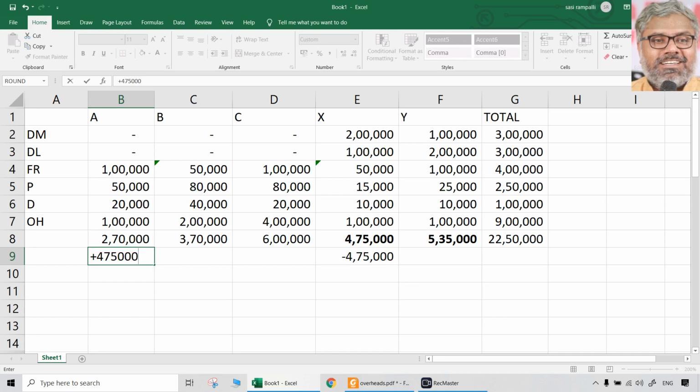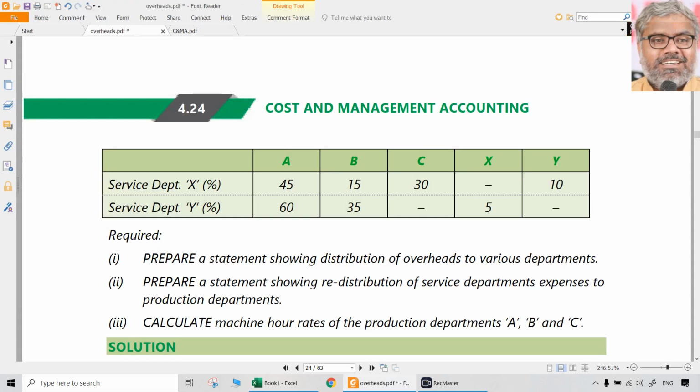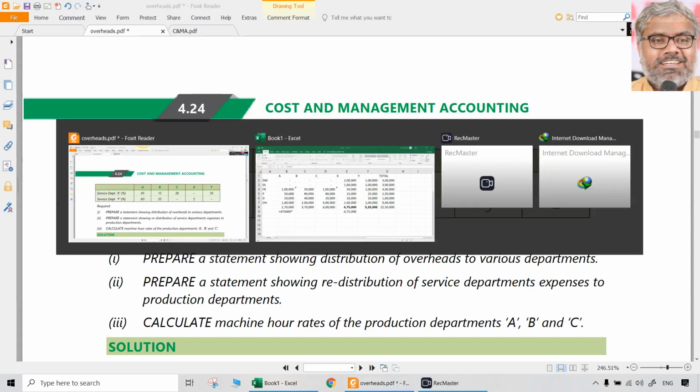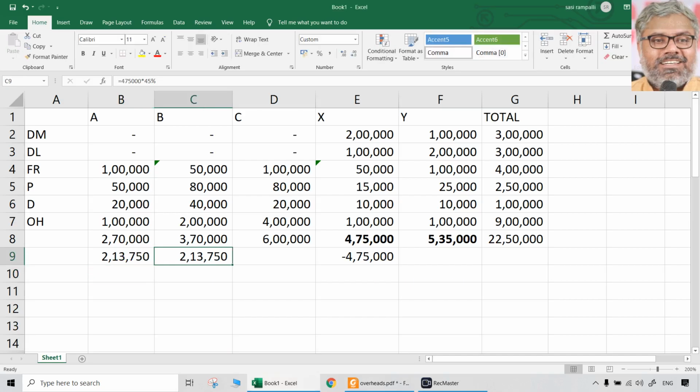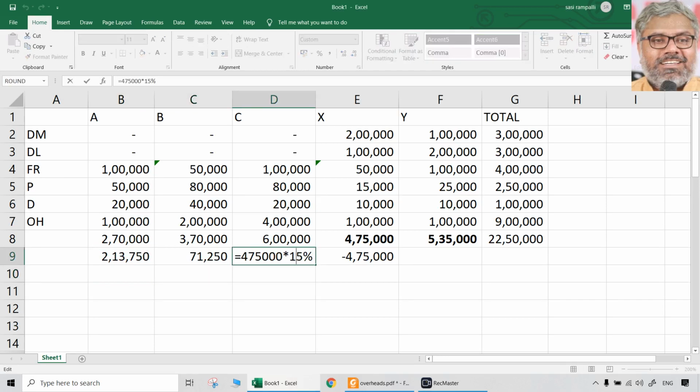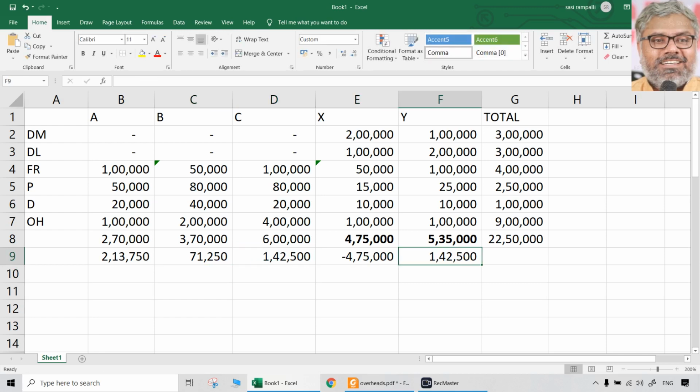So how will the others get this 475? 4,75,000 into 45, 15, 30, 10. 10 will go to Y, right? So what is the total?